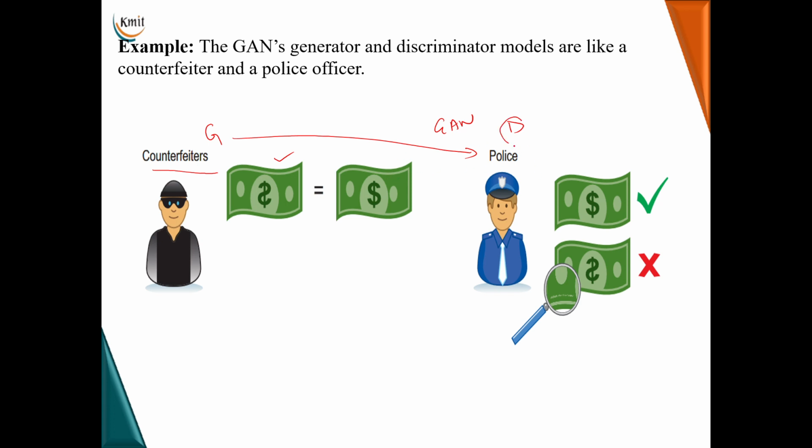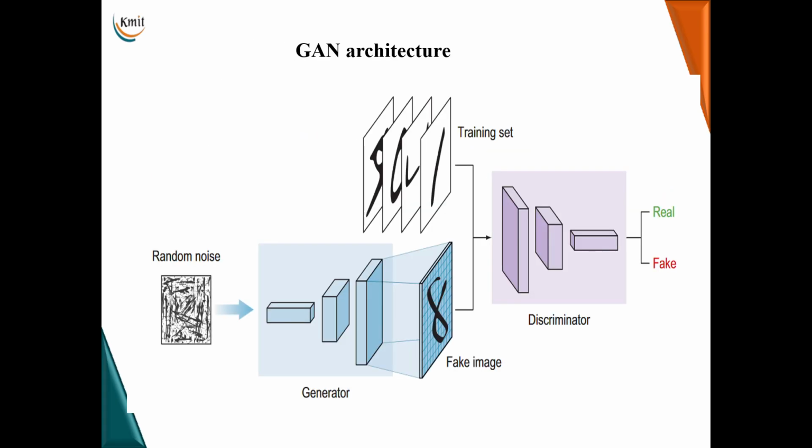The goal of the discriminator is to distinguish between real and fake. The goal of the generator is to fool the discriminator. The generator will try to fool it by improving the quality of the fake data, and the discriminator will improve its detection skills to catch the fake data. In this adversarial process, both the generator and discriminator are trying to improve themselves iteratively. So this is the architecture which represents two opponents here. One is the generator and the other is the discriminator.